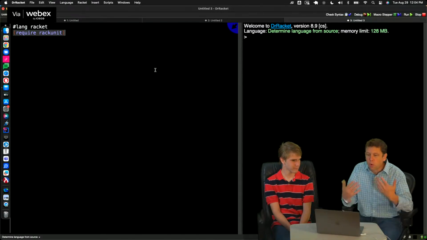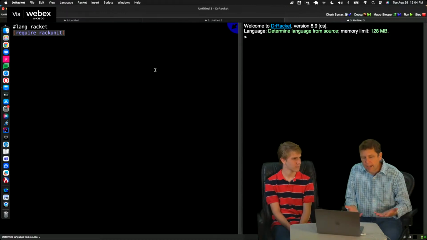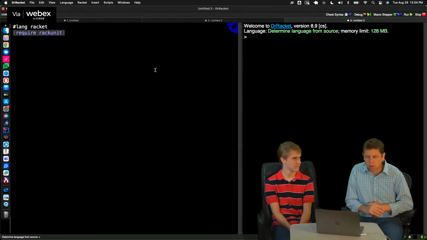Okay, so we're working in a programming language here called Racket. Benjamin is probably more of an expert at Racket than I am, because he's done more programming with it, especially recently. The simple thing with Racket is it's mostly just lists of different things. We'll explain some of that as we go through.